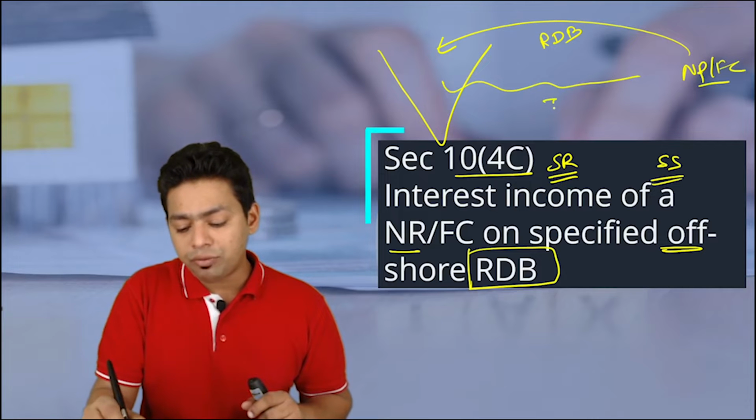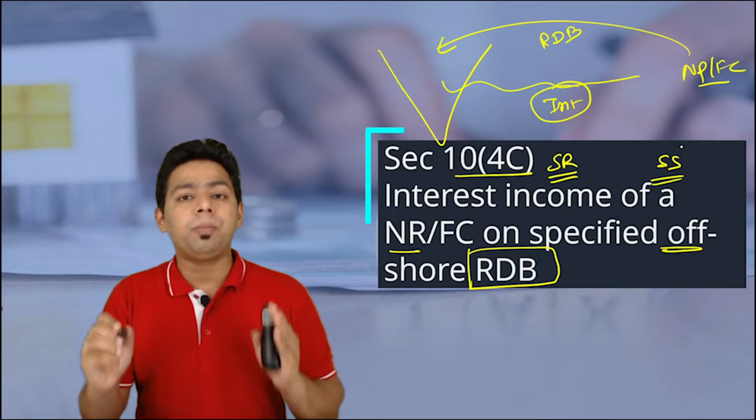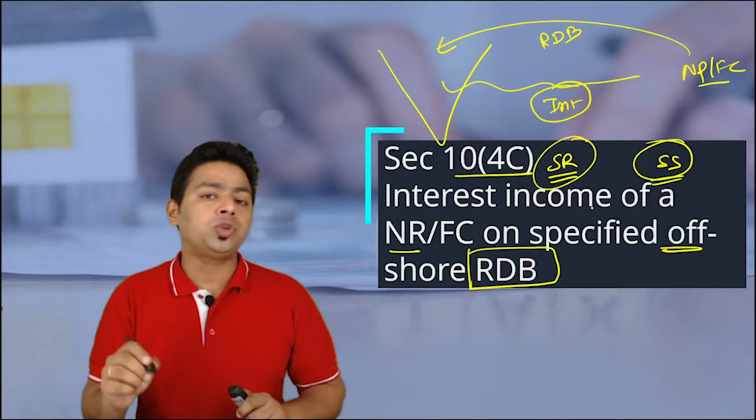Now, these people have invested in RDB according to the Government of India's policy. So any interest that we are paying is usually taxable, but for a particular period we have exempted those particular interests.